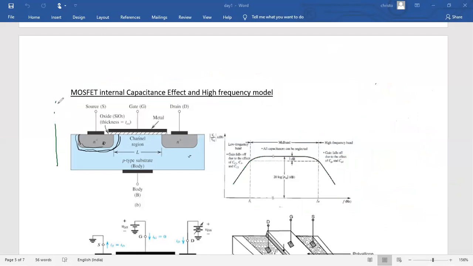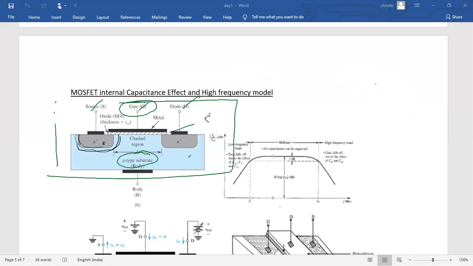See the physical structure here. We know that MOSFET is a three terminal device: source, gate, drain. It varies from the BJT by the control terminal. The control terminal here is the gate. The gate is isolated from one of the layers, that means the P substrate, by SiO2, silicon dioxide. This will create a capacitor. So the gate is isolated from the substrate by a dielectric. The dielectric medium is SiO2.